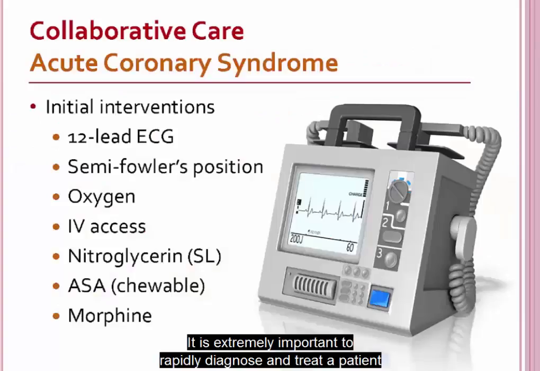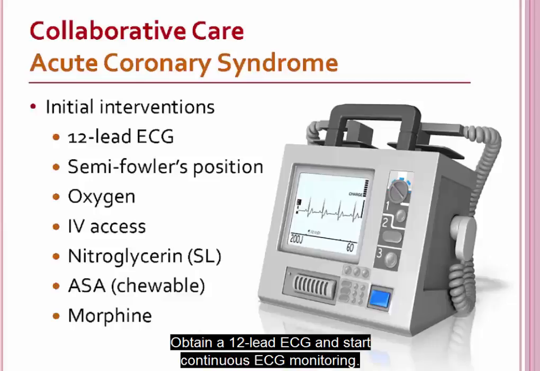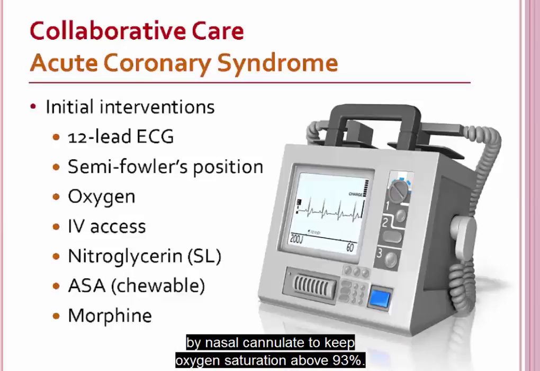It is extremely important to rapidly diagnose and treat a patient with acute coronary syndrome to preserve cardiac muscle. Obtain a 12-lead ECG and start continuous ECG monitoring. Position a patient in an upright position unless contraindicated and initiate oxygen by nasal cannula to keep oxygen saturation above 93%. Establish an IV route to provide access for emergency drug therapy.